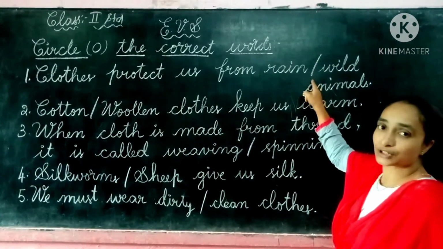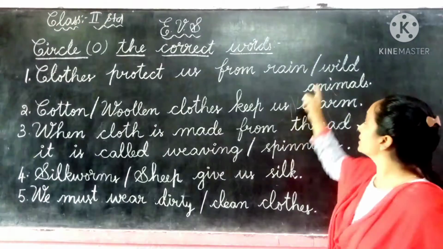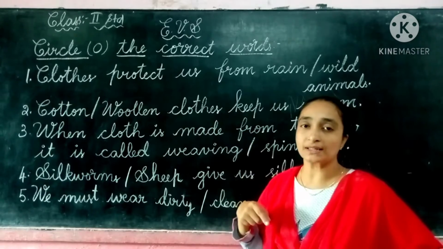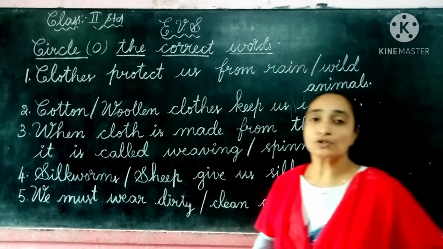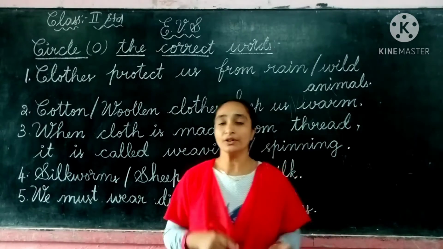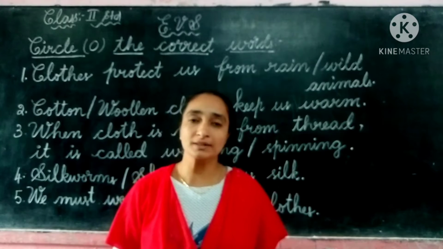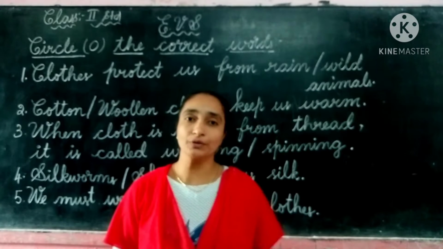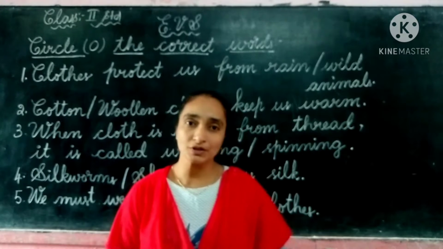They have given a slash here, children: rain or wild animals. This can be read as or. So instead of or, they have given a slash. So, children, clothes protect us from rain or wild animals. Suppose it is wild animals, then the clothes would protect us from wild animals. If you wear a big coat or a raincoat or anything, the wild animals would never come near us.